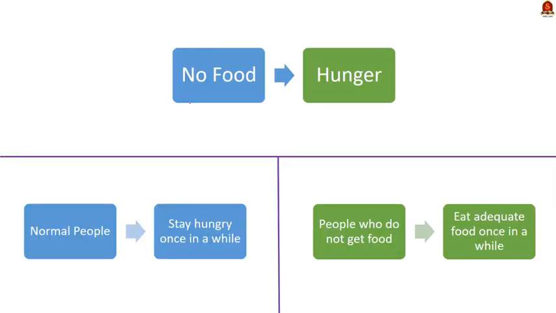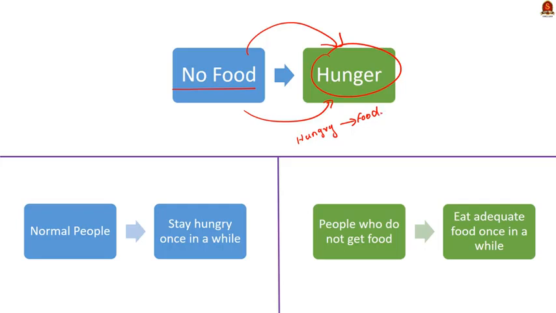When do we feel hungry? When we do not eat food, we feel hungry, right? So, not having adequate food leads to the state of hunger. We arrived at this conclusion very easily because on a daily basis, we feel hungry and we also consume food. So, we know that feeling. And in the worst case scenario, we could have stayed hungry for a day long. Here, we are not taking the cases of religious fasting and fasting for protest reasons. Normally, we consume 3 meals with some exceptions someday. Like I said, the longest we would have stayed hungry is perhaps 1 day.